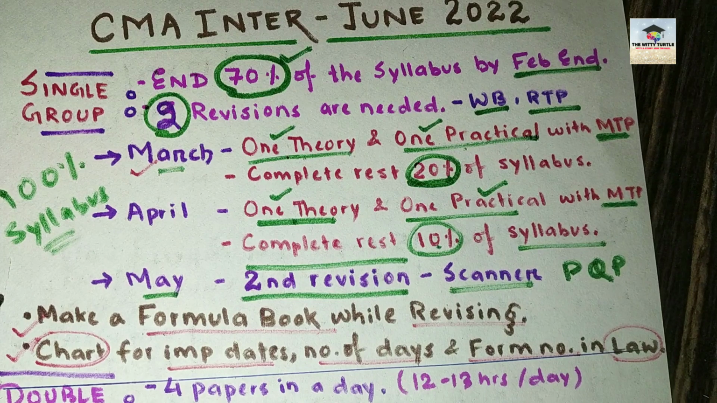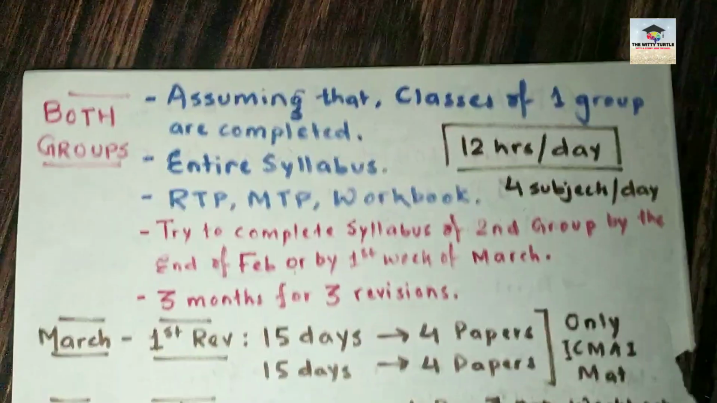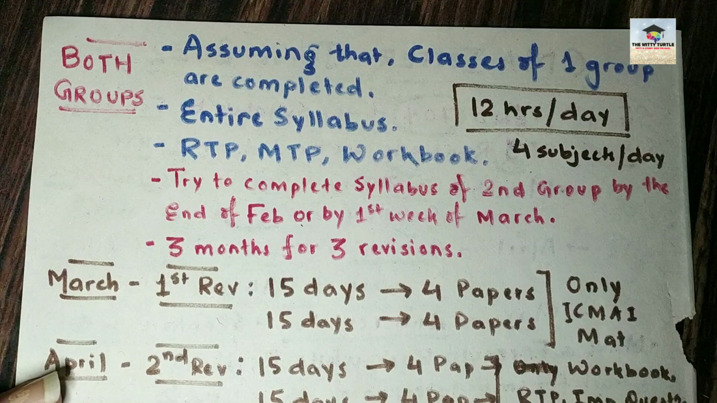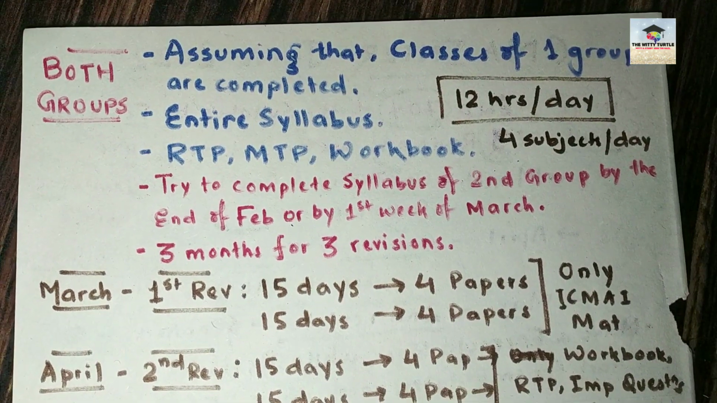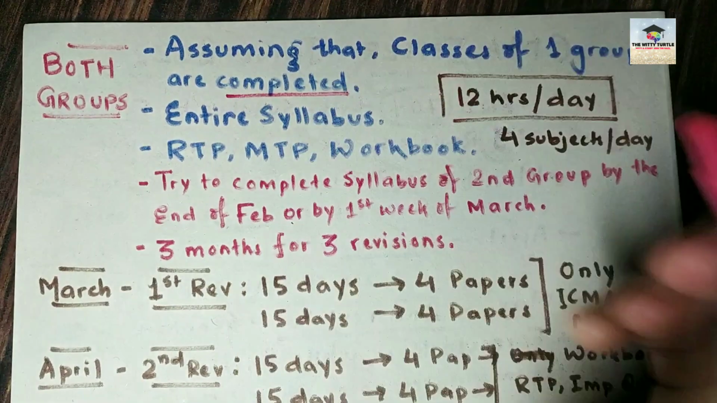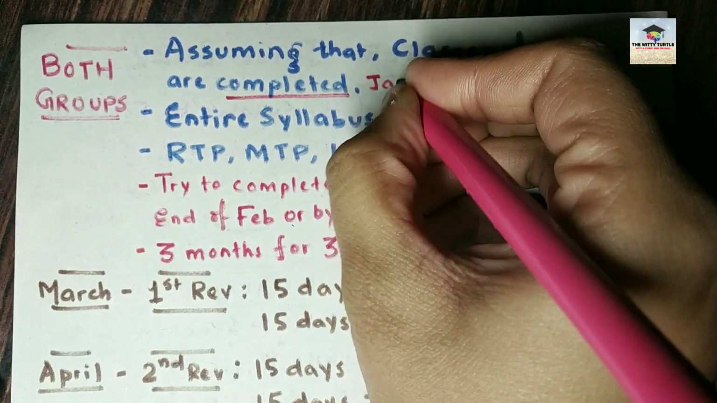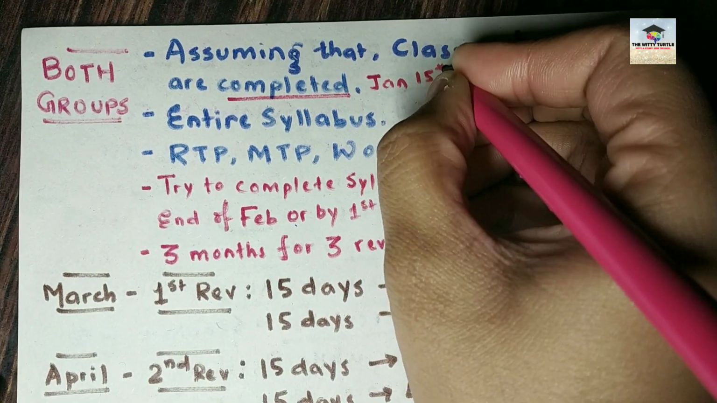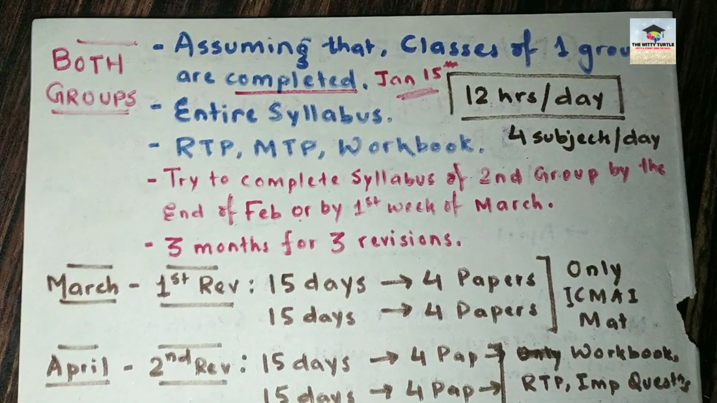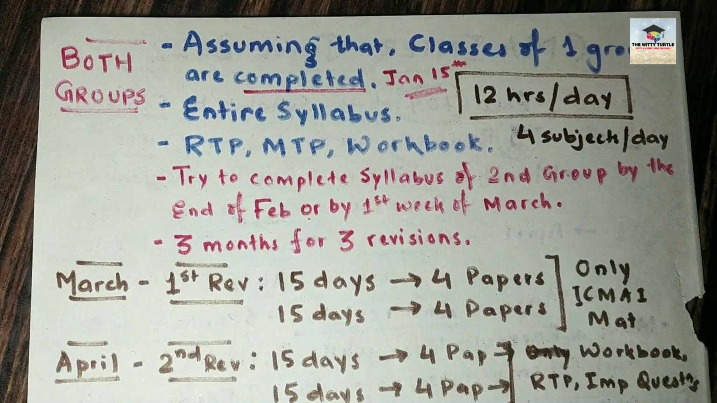Okay, so this is your study plan for those students who are going to appear for a single group. Now coming to the study plan for both the groups. Okay, so in both the groups I am assuming that the classes of group 1 are completed by this time. Max to max by January 10th or maybe January 15th, complete all the classes. And if you have not completed classes of at least one group by this time, then please don't think of appearing for both the groups in the exam. Whatever group you are prepared with, only go for that group.